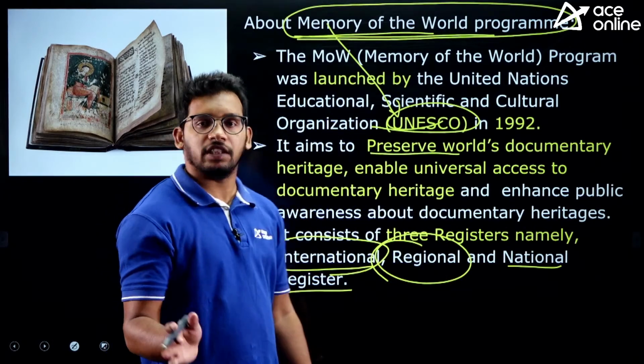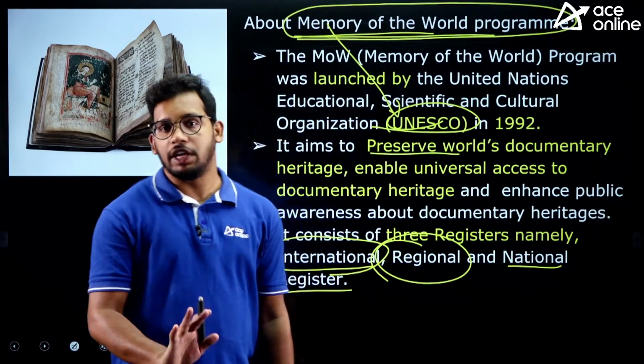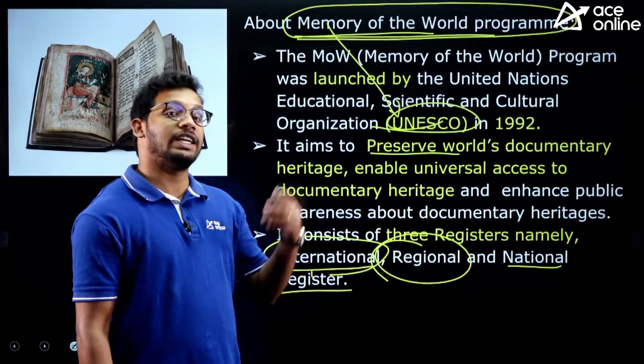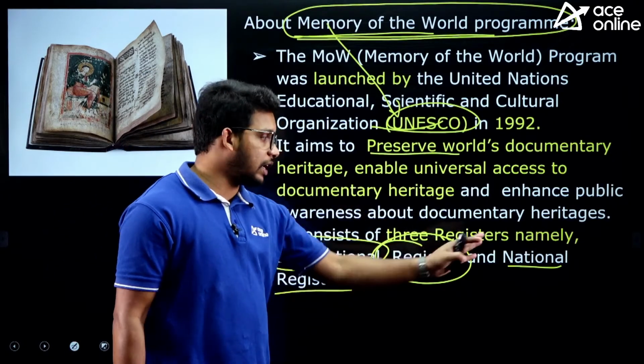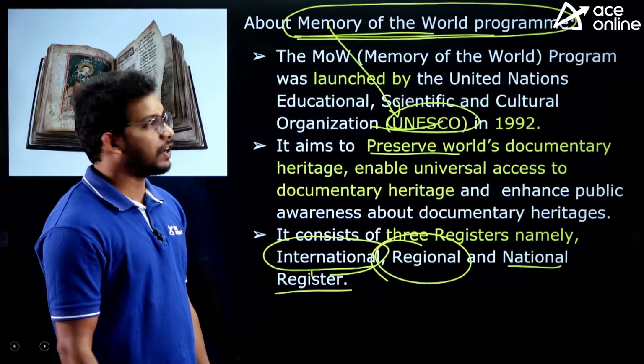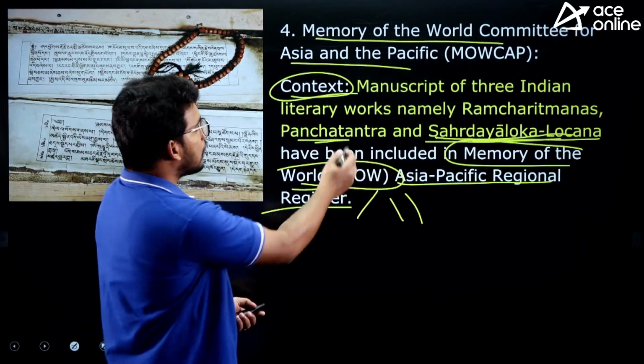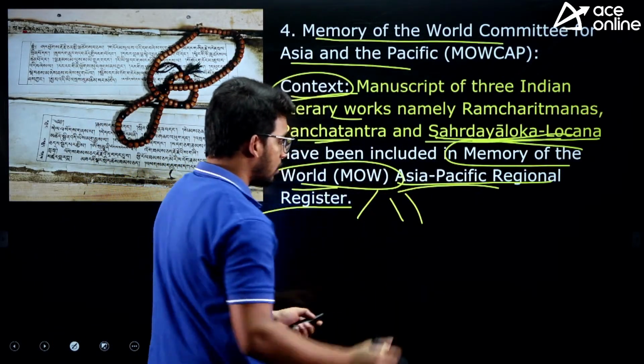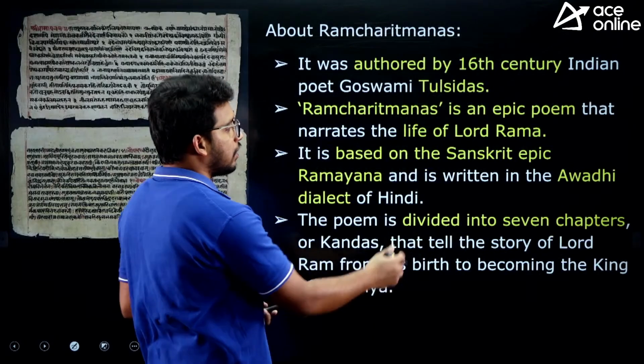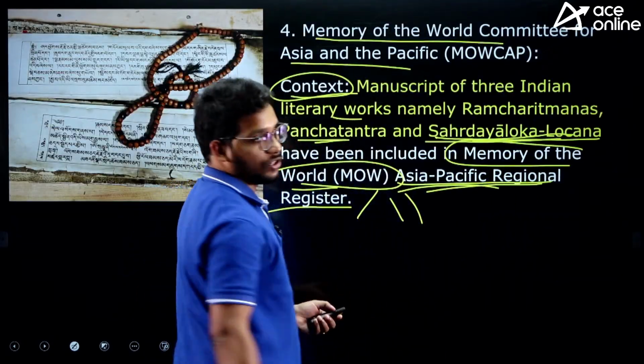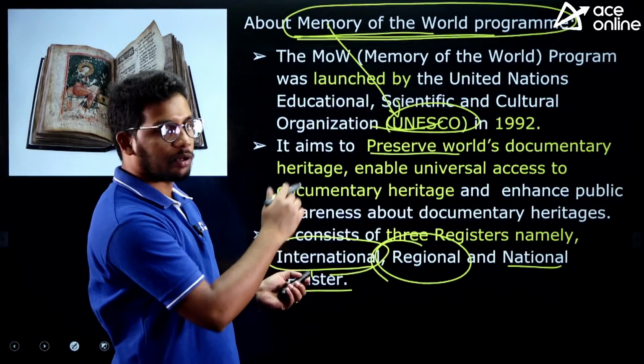For each country there is also a list which they will keep, right? So these are the highest importance. Second is regional and then third is the national register for each country. So these 3 were added to the second one, that is regional, in the Asia Pacific region. So that is the context and about the program.